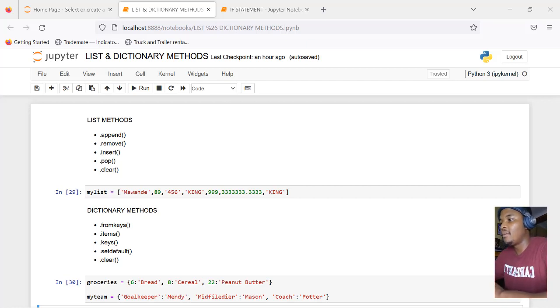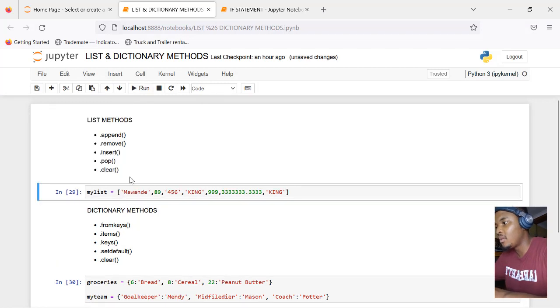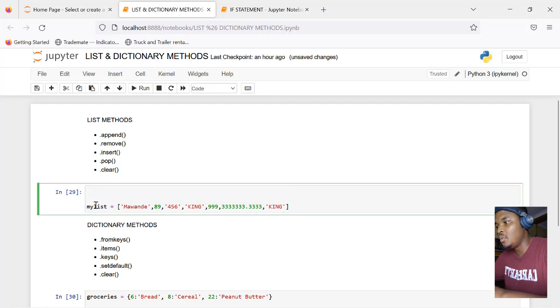So you'll see on my screen, I've already set up a few things just to save me a bit of time. I want to focus on list methods. Now, I'm not sure where we left off in the last video. I know we're discussing a list, but I really want us to understand these list methods. I want us to be really comfortable with the list. The list is probably the one data structure that you'll need to be the most comfortable with. You'll see that as you move forward, a list is the one that you probably need to be the most skilled at.